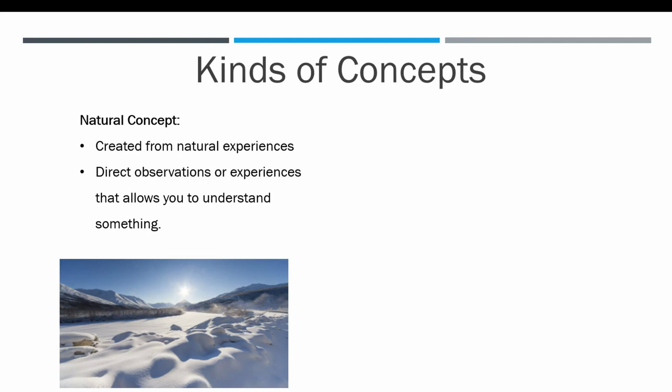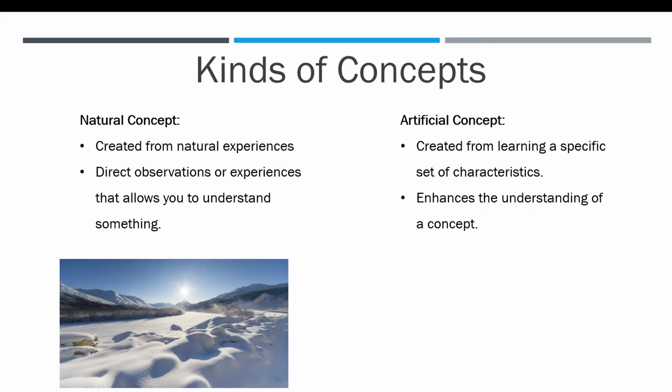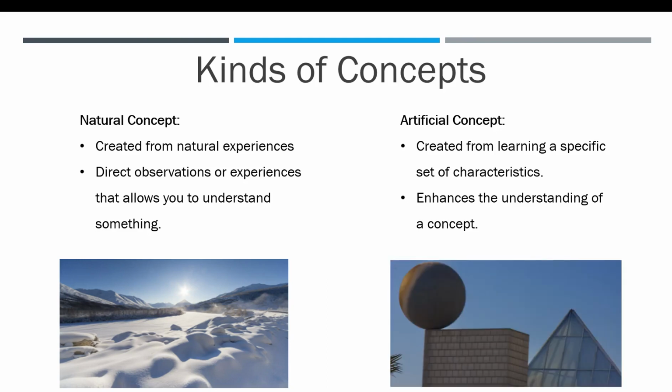And then there are artificial concepts, which are created from learning a specific set of characteristics. For these concepts, we need to understand and learn the basic understandings of this concept. For example, this could be learning a mathematical formula to create geometric architecture, as you see here, or even just knowing a formula for a math test.